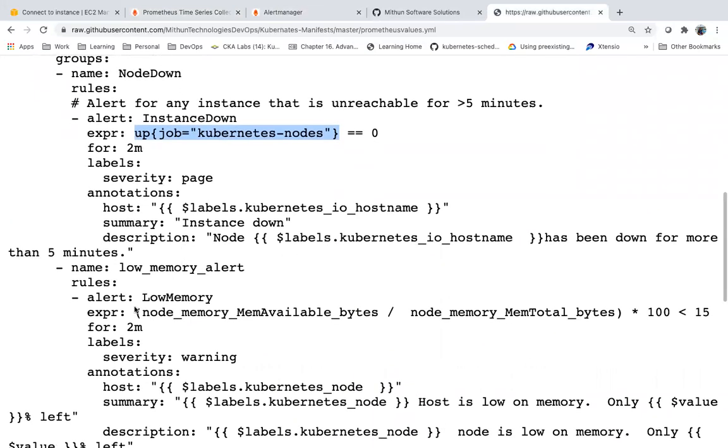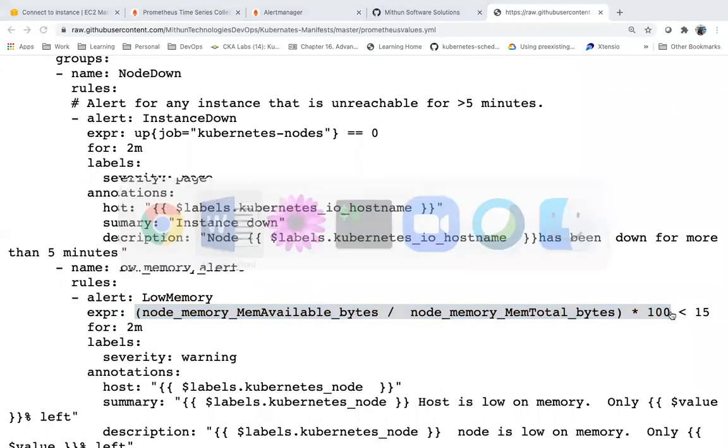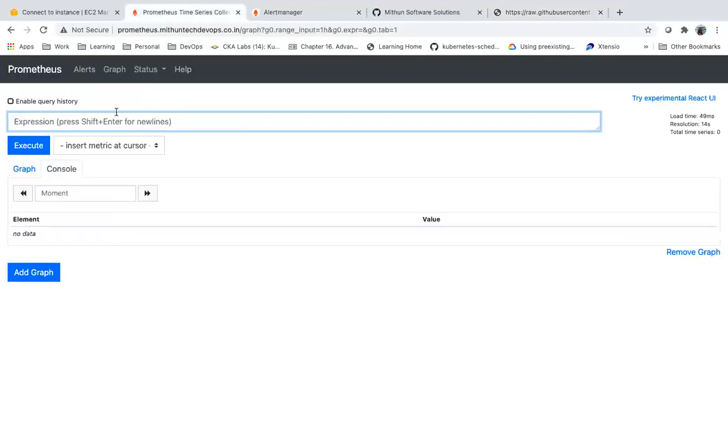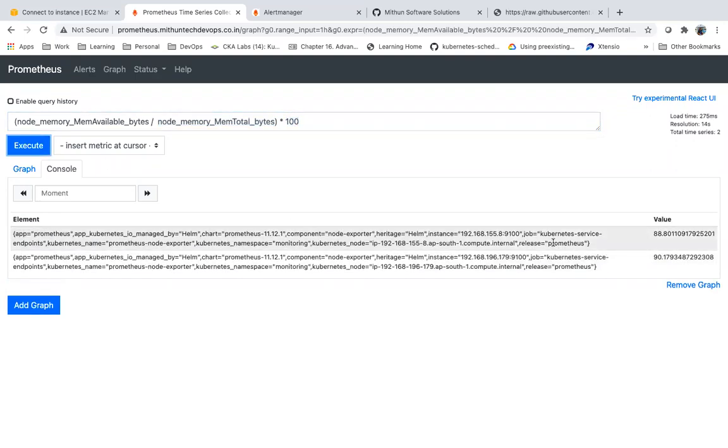Now if you see, this is one expression. What I am trying to do here, this is one metric, this is another metric, some kind of expression. Now what is the current utilization? Something like this. Node memory available bytes, node memory total bytes, something like this.